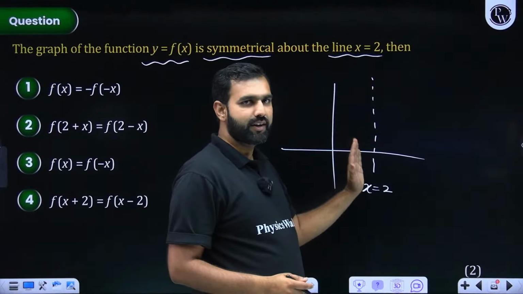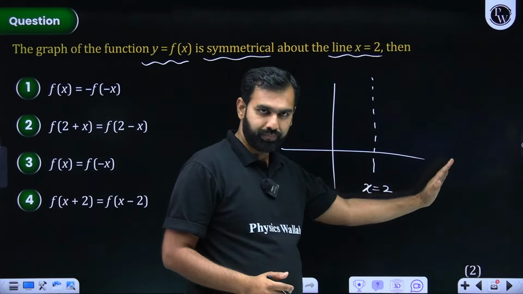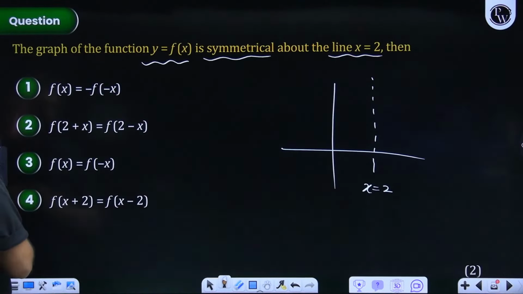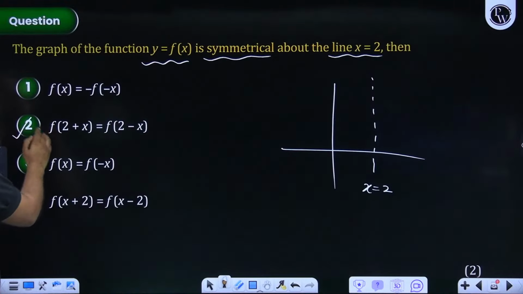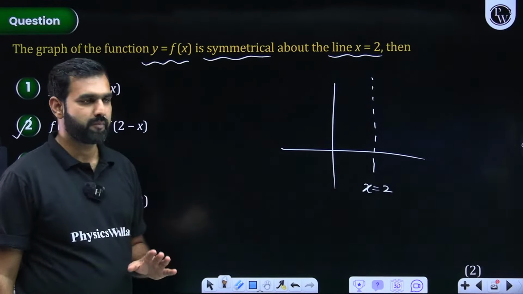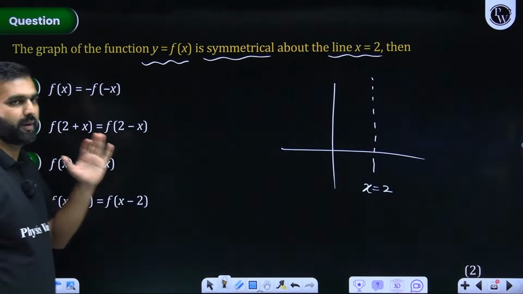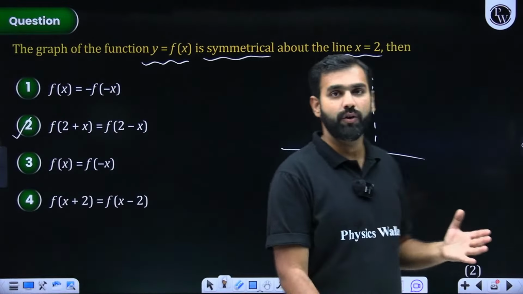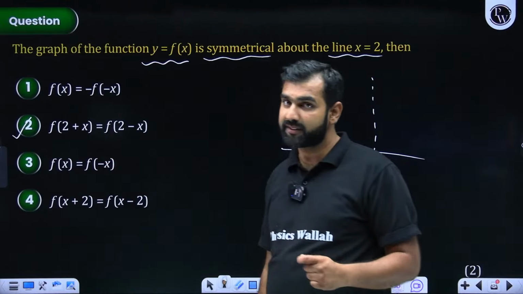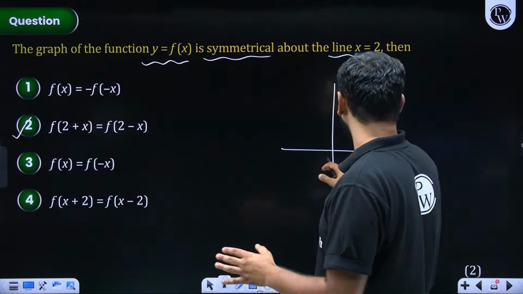Whatever part of the curve is on the right hand side of this 2 will be on the left hand side of this 2. So can I not say, sir, if this curve is symmetrical, you should say that f of 2 plus x and f of 2 minus x will be same. Everybody got that? How many of you were able to crack this part? Symmetrical means it is like that even function only. But for even, this 2 is 0. So f of x is equal to f of minus x. But this time, this is symmetrical with respect to x is equal to 2.